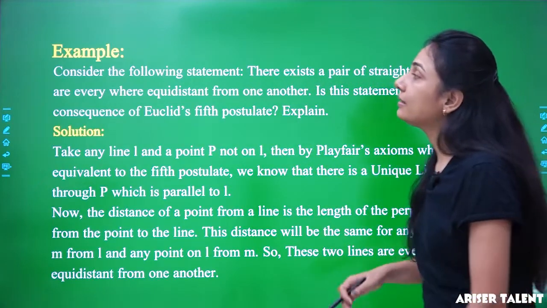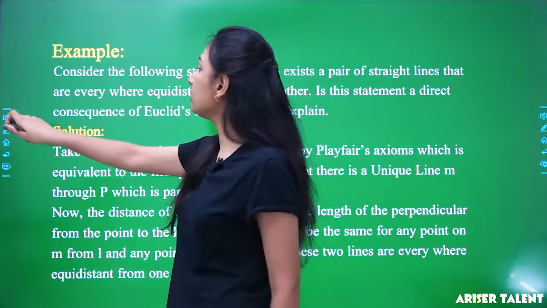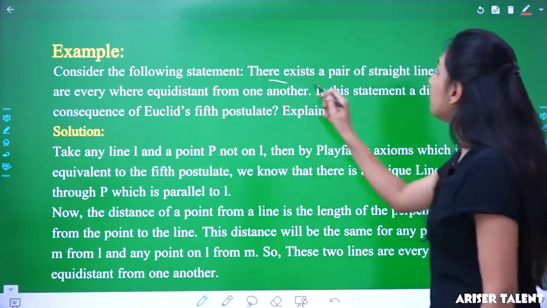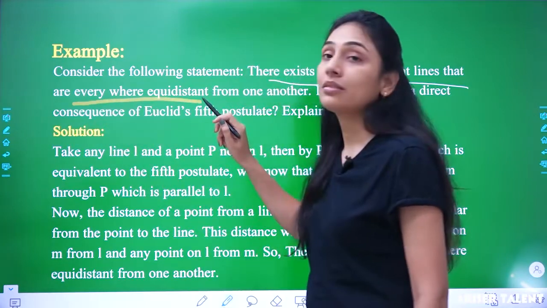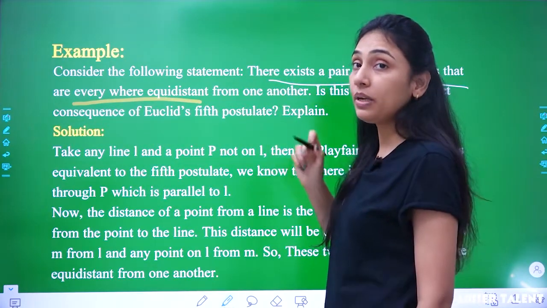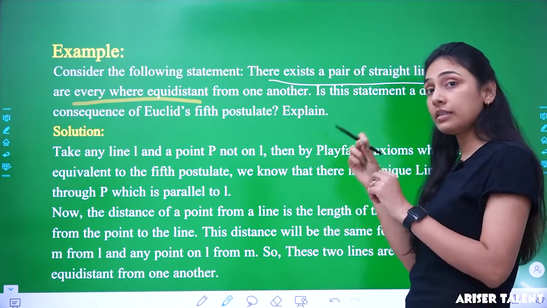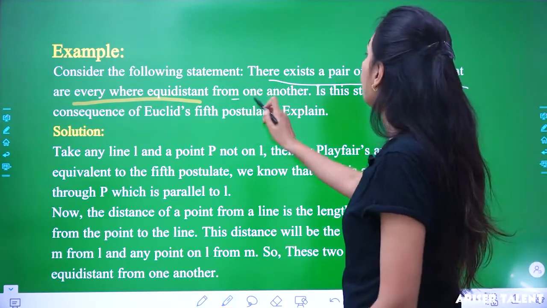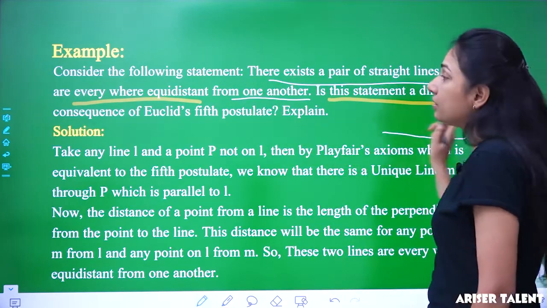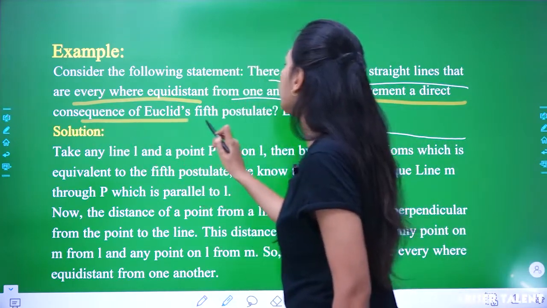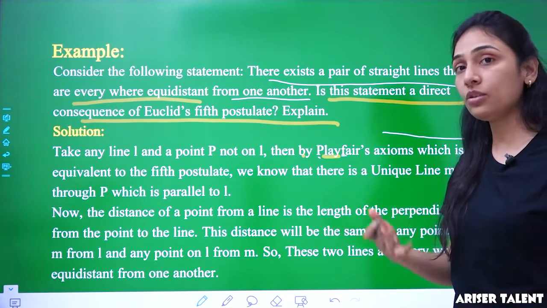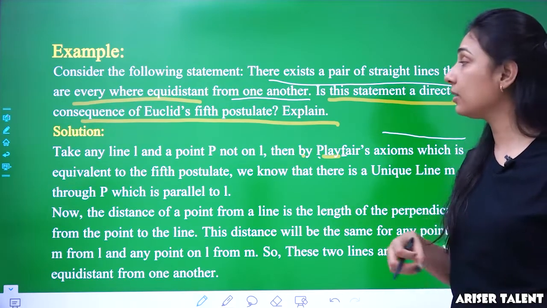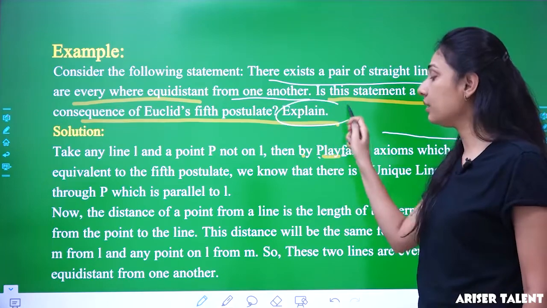Now, the next example, consider the following statement. What is the statement here? There exists a pair of straight lines that are everywhere equidistant. A pair of straight lines are equidistant at every point from one another. Is this a statement as a direct consequence of Euclid's fifth postulate? First, do you think so, and if you think so, then you need to explain it.